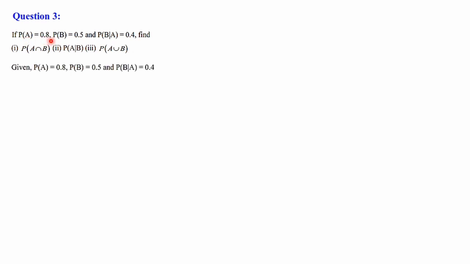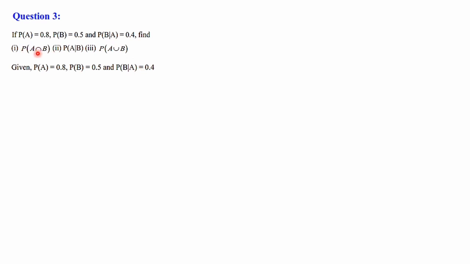Next we shall discuss question number 3. If P of A is equal to 0.8, P of B is equal to 0.5 and P of B given A is equal to 0.4, find, there are 3 sub-questions, P of A intersection B, P of A given B and P of A union B. First of all, let's write the given things. P of A is 0.8, P of B is 0.5, P of B given A is 0.4.